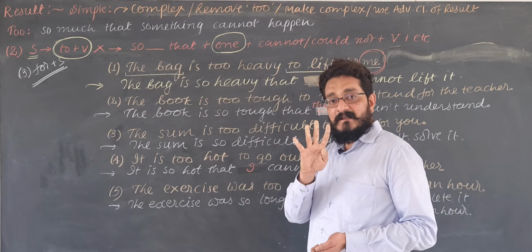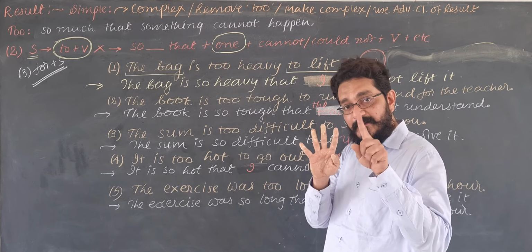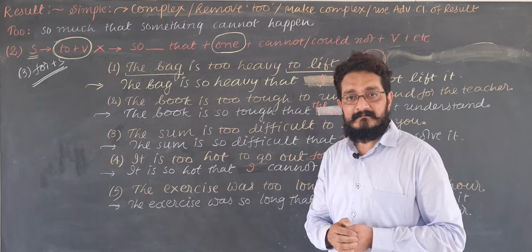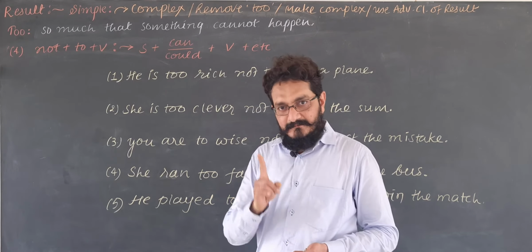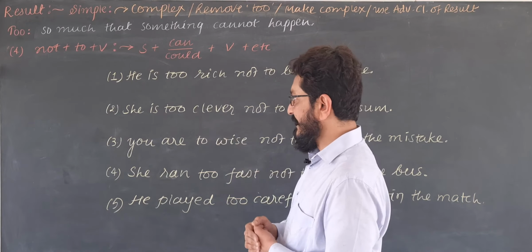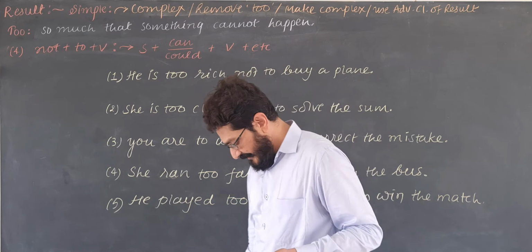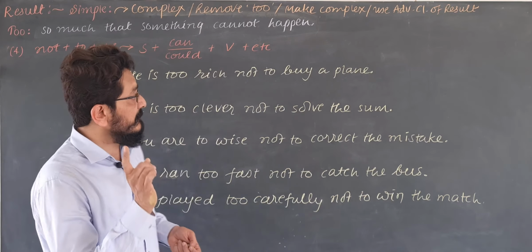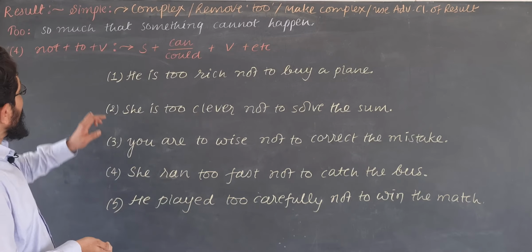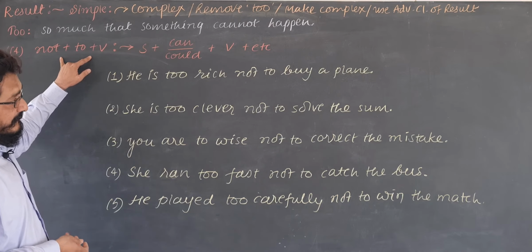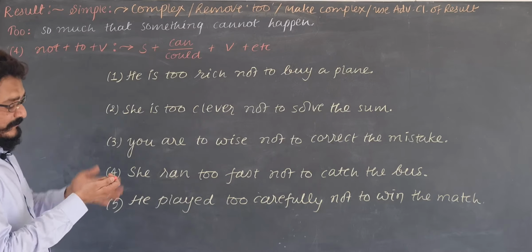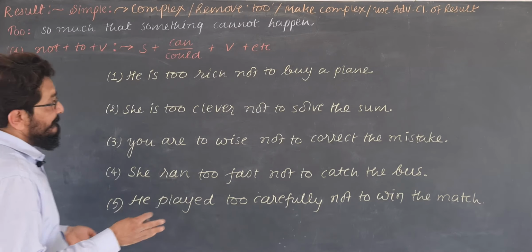Now, let us move to the 4th method. See, this is the 4th way. Here what will be there? The sentence itself will be having negative infinitive in it. Earlier what was happening? It was having positive infinitive in it.